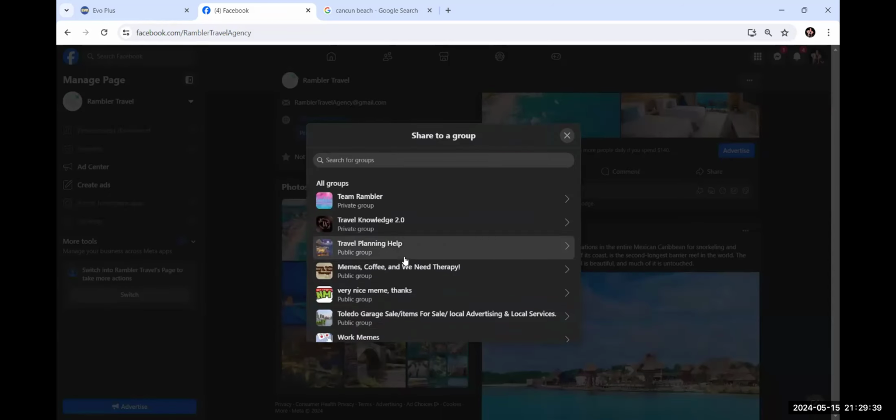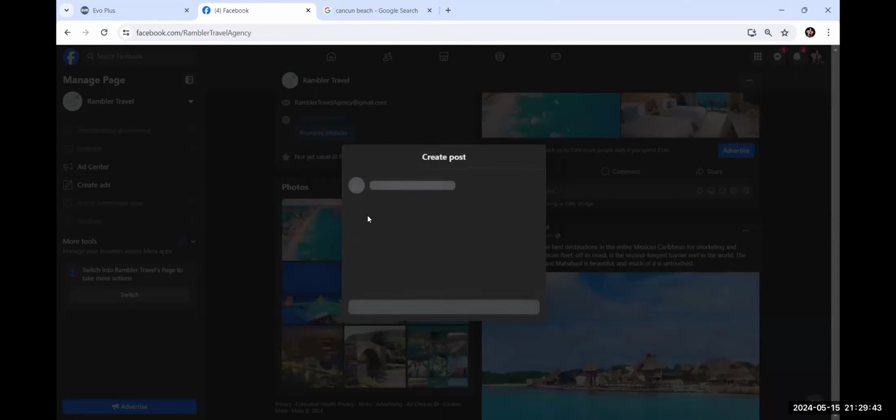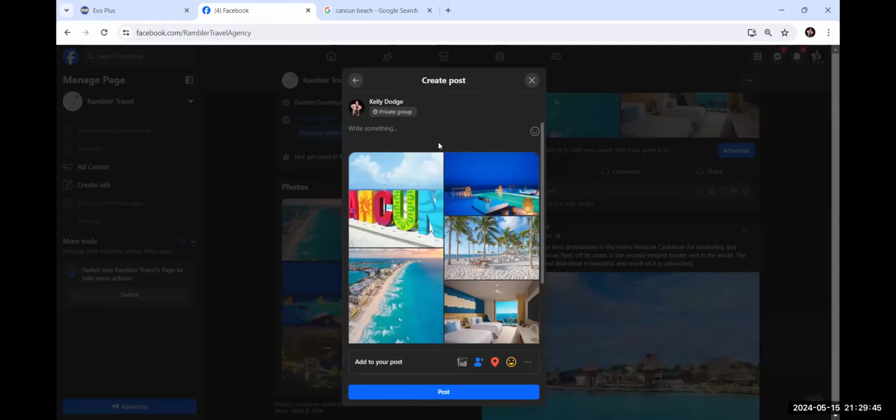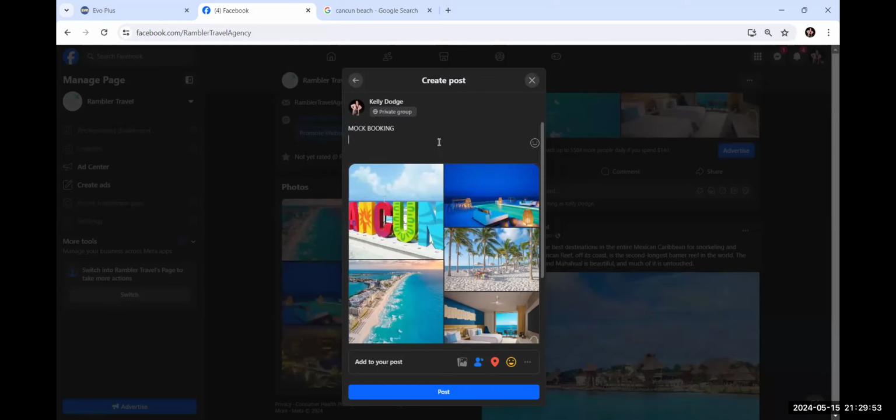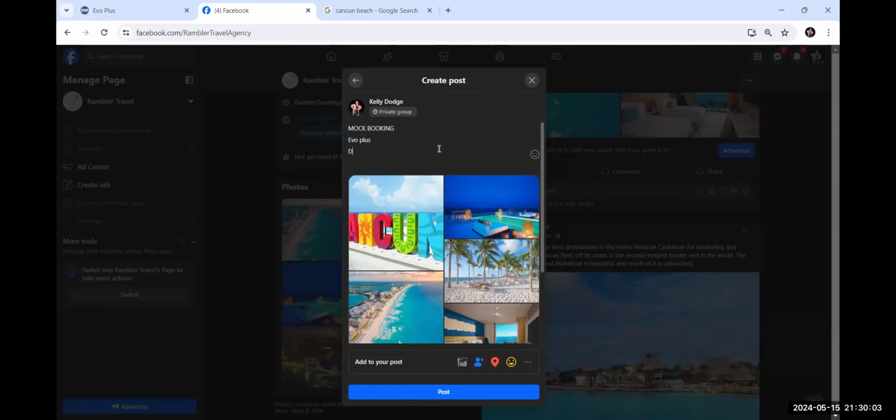Now, the first group I'm going to share it to is Travel Knowledge 2.0 because I want everybody to be able to have this. And so this is what you'll see in Travel Knowledge mock booking. And I am going to say that this is Dreams Vista. Whoops. Oh no, I'm going to say Evo Plus first. Dreams Vista Resort and Golf.